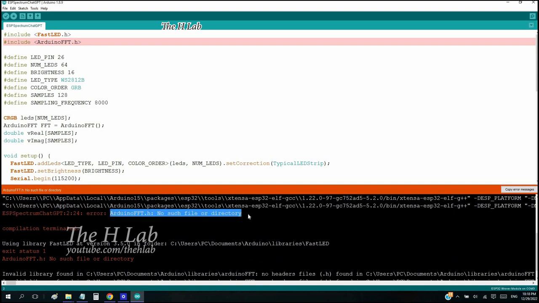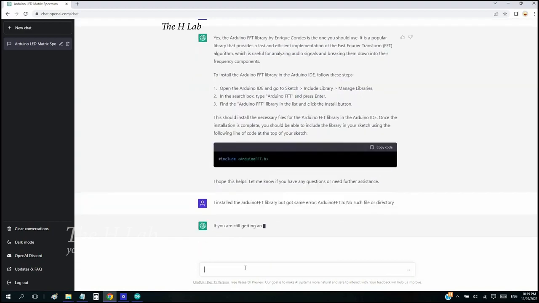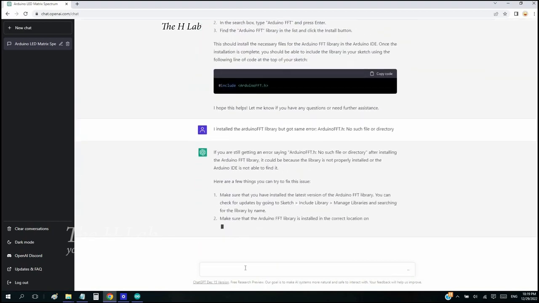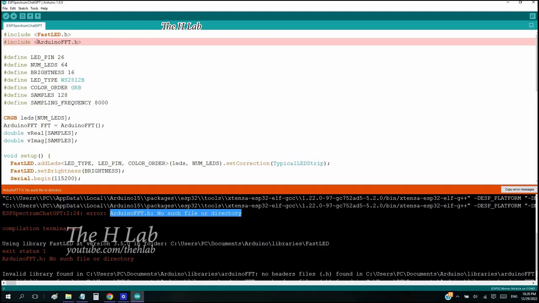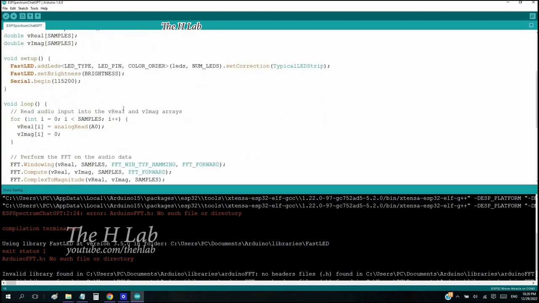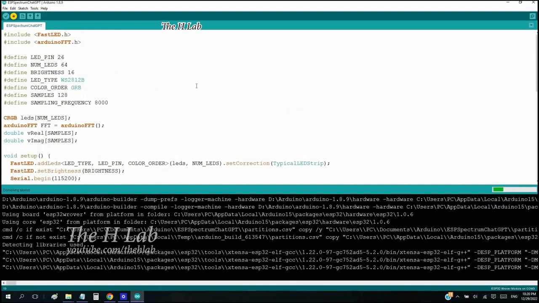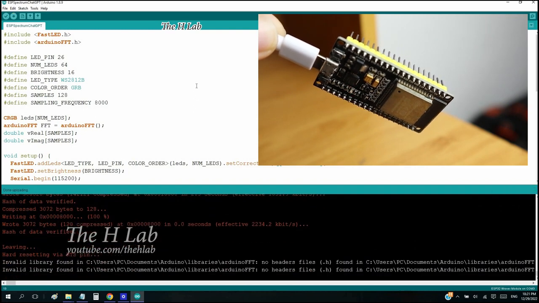Same error. I know the reason. We need to update the code to use the arduinoFFT library with the first letter being lowercase. But let's see if ChatGPT is really aware of this. It keeps rambling about installing the Arduino FFT library. Okay, I will modify it myself. Change all ArduinoFFT with the first letter being uppercase to lowercase and recompile. It looks fine now.